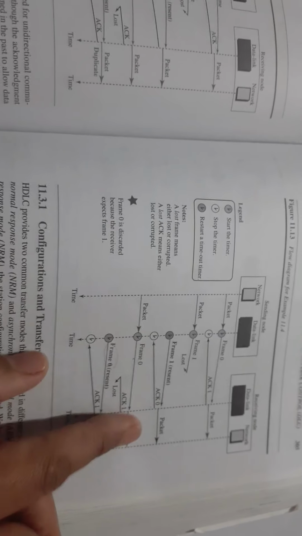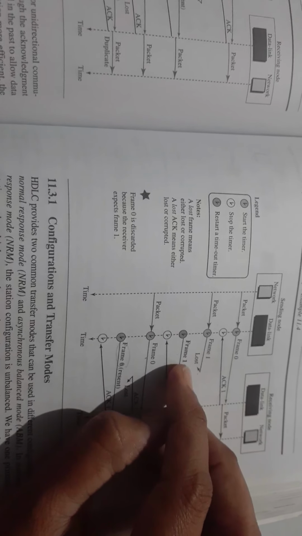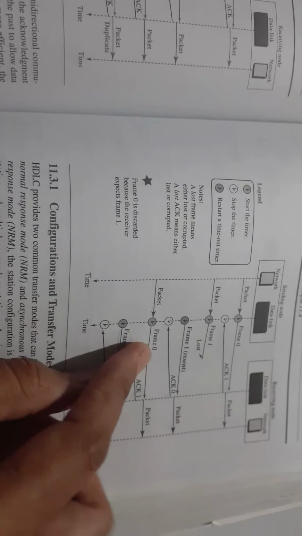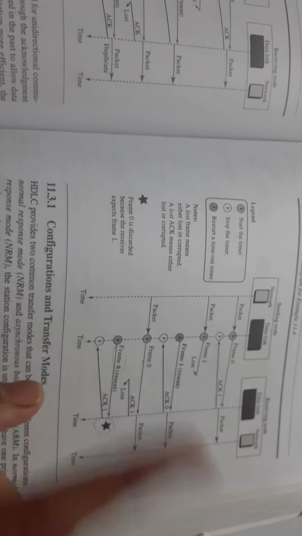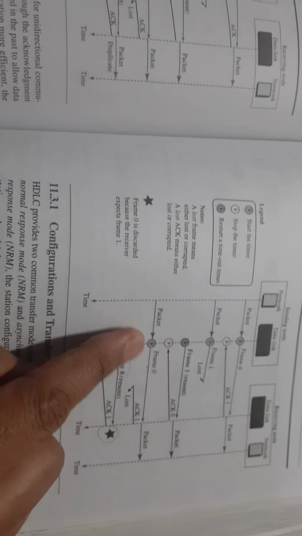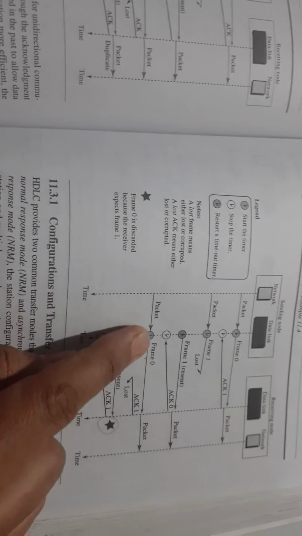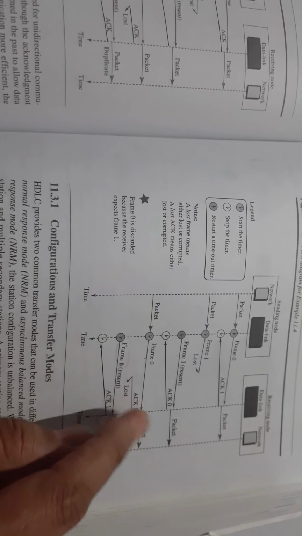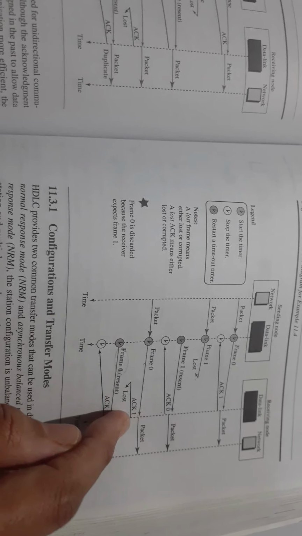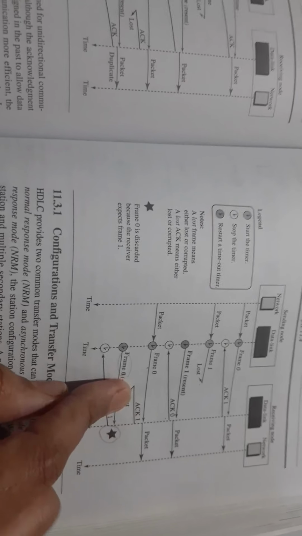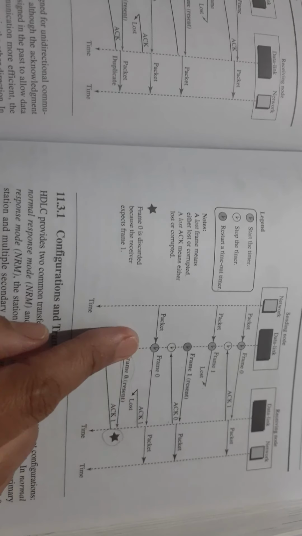Now for the third case, earlier 0, the second frame was 1, now it is back to 0, alternating 0, 1, 0, 1. For the third, start the timer, the frame is sent, successfully delivered, and the acknowledgement is also sent, but it is lost and not received here.